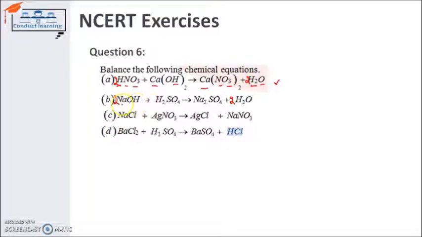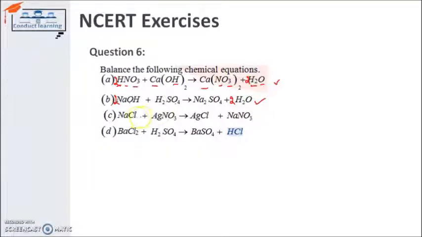What about hydrogen? Hydrogen is having 2 and 2, 4 on the reactant side and 4 on the product side. It is also balanced. What about sulfur? Sulfur is having 1 on the reactant side and 1 on the product side, balanced, and oxygen is also already balanced, so the equation is balanced.